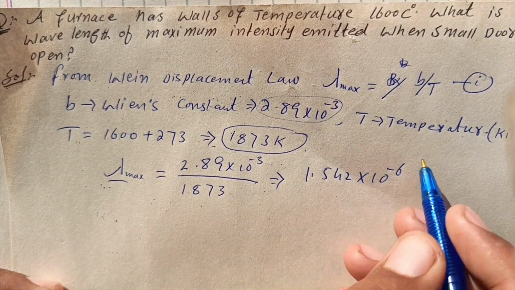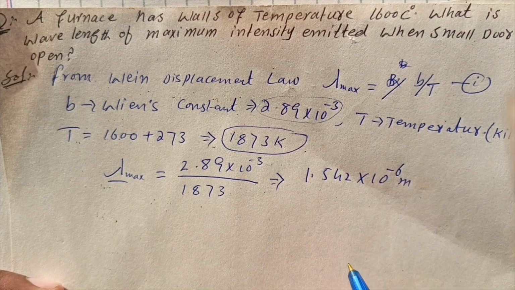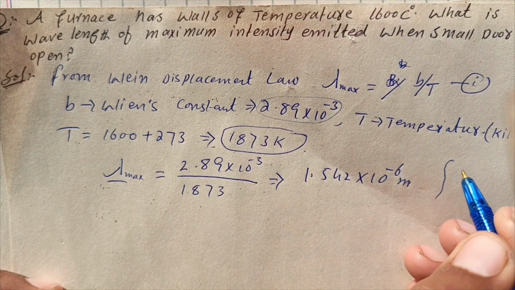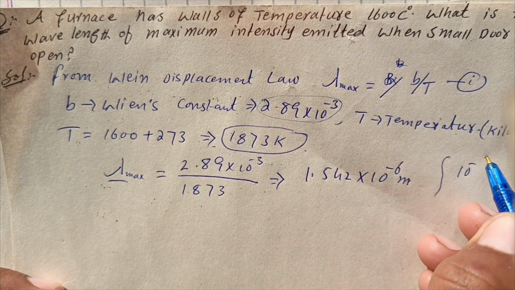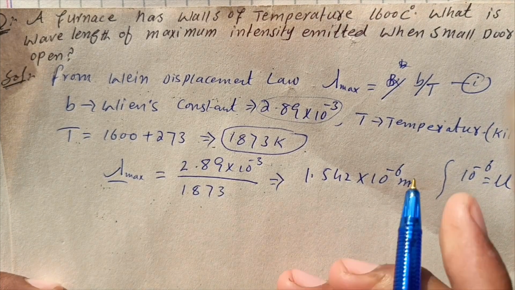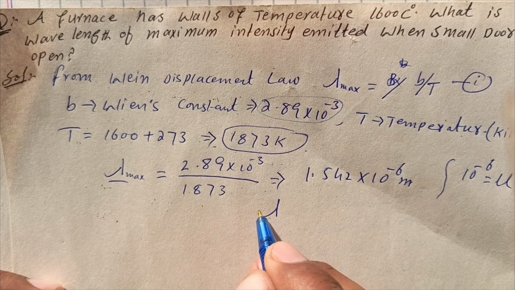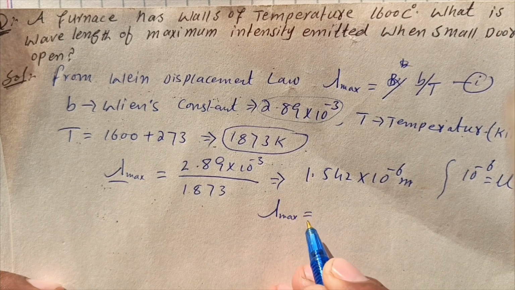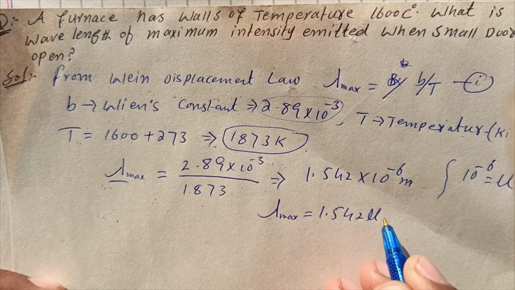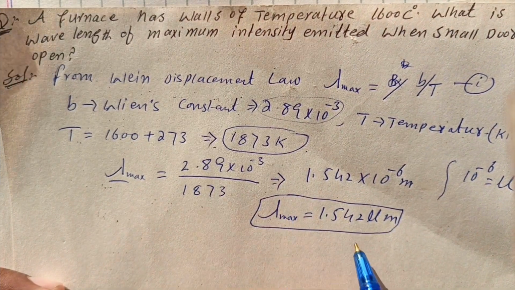Lambda, so we write this in meters, and we know that the prefix 10 to the power minus 6 is equal to micro. So convert it to micrometer. The lambda maximum will be equal to 1.542 micrometer. This is the required answer.